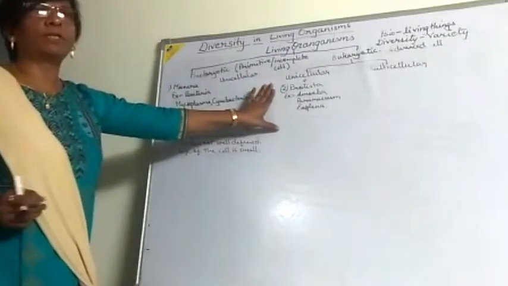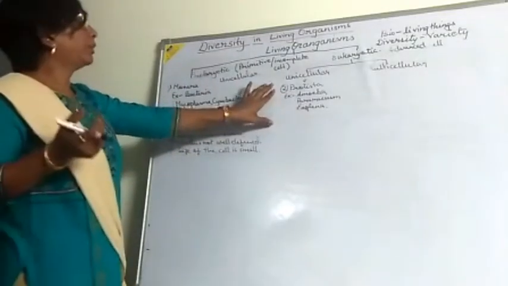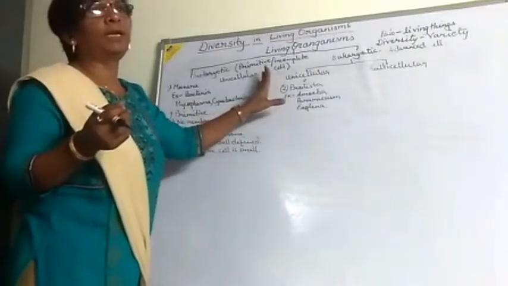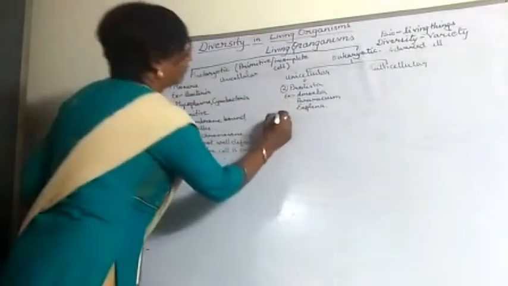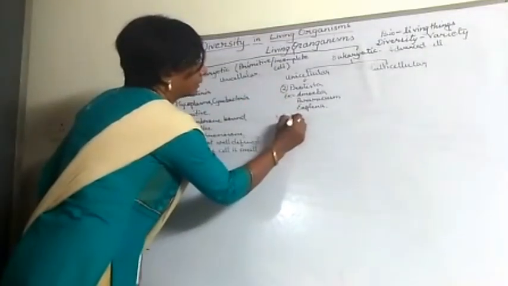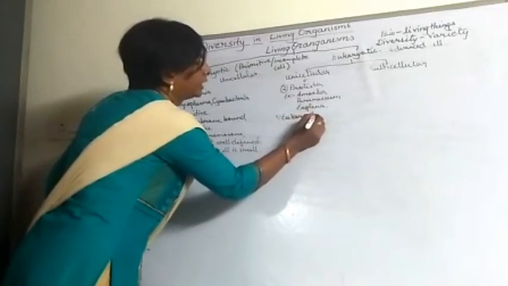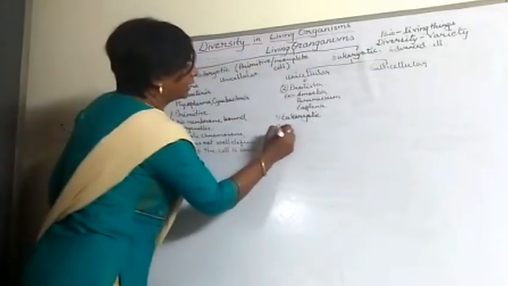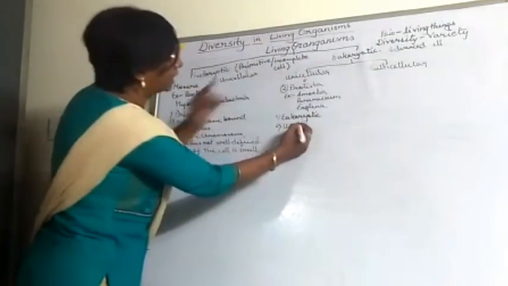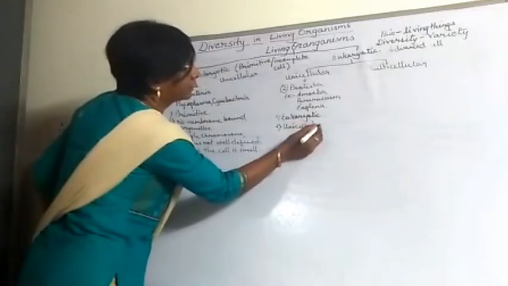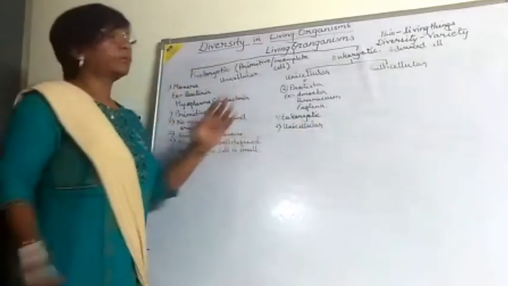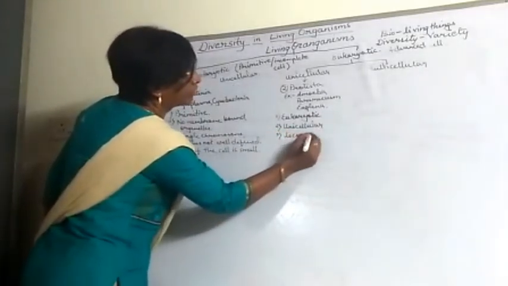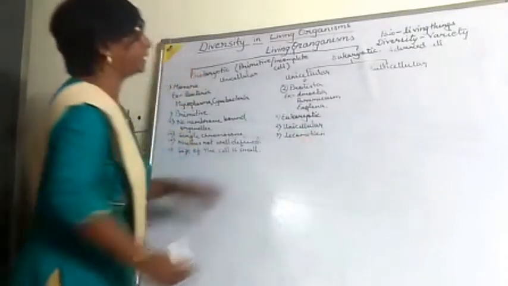So the second kingdom we are going to take is Protista. Now what are the characteristics of the Protista? First one, you can say, is eukaryotic, that we are already getting from here only. Second one is unicellular, which we are getting from here. Third one is locomotion. Locomotion means moving from one place to another.